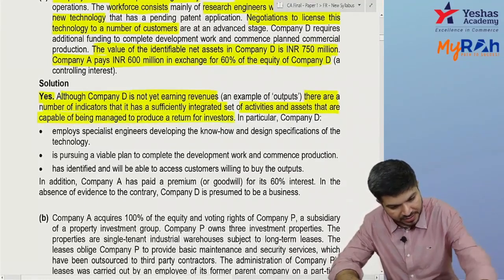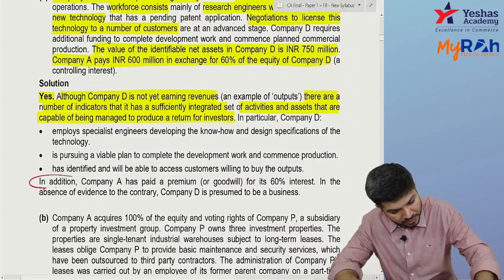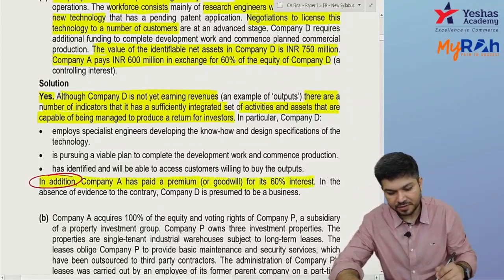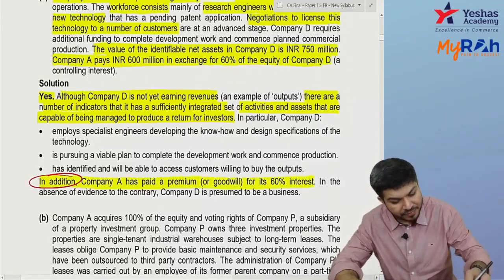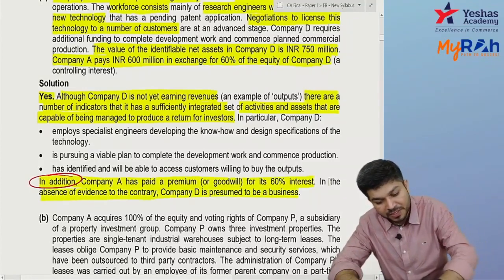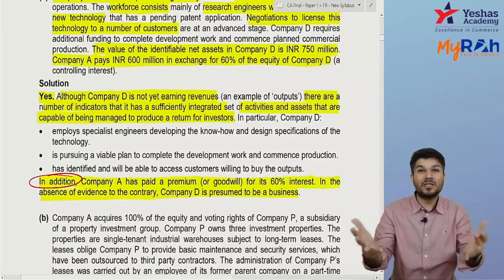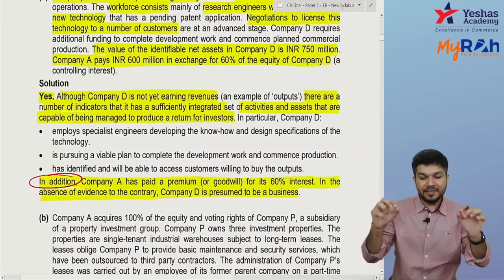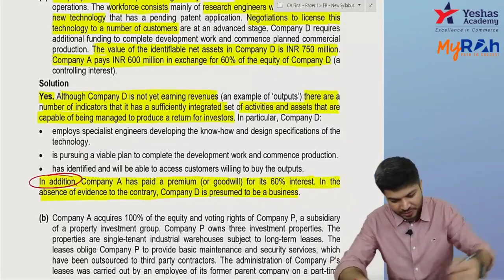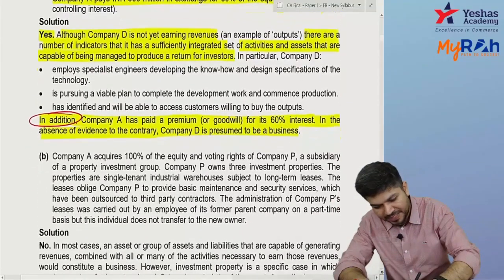In addition, Company A has paid a premium. In absence of evidence to the contrary, Company D is presumed to be a business. So by seeing all these facts, we feel Company D is a business. Okay, next question. Question number 1B.